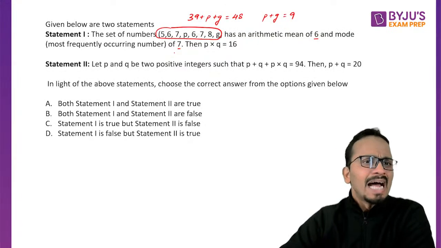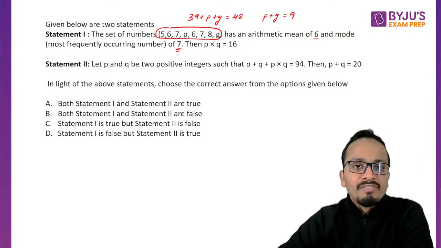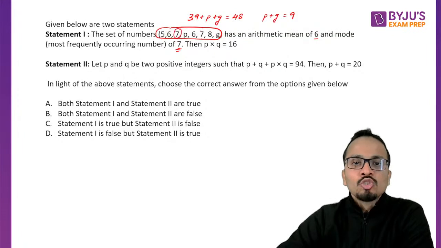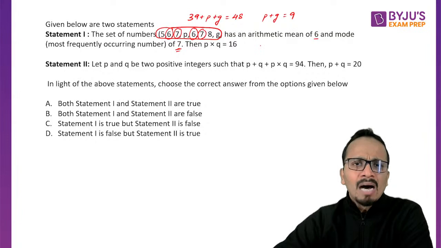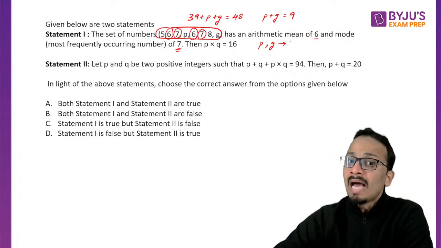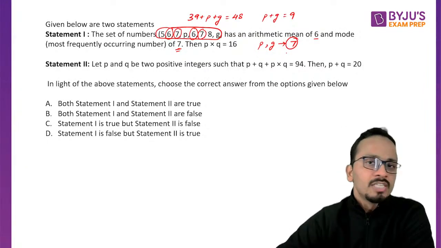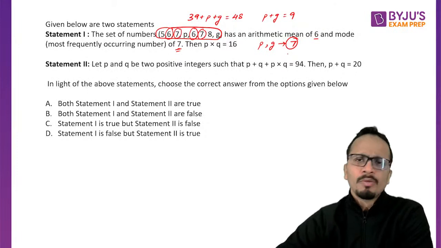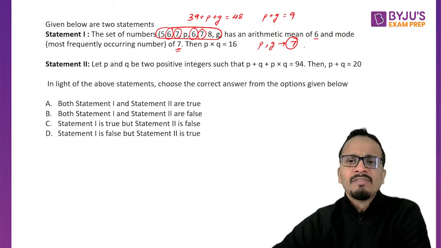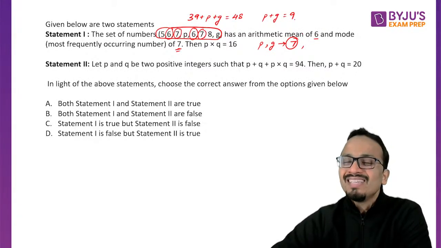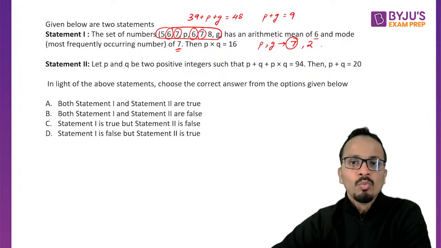Now they are telling us that the mode, the highest occurring number, is 7. Now 7 is occurring twice, 6 is also occurring twice. So can I say that among P and G, one of them has to be 7. Then only 7 will become the mode of this data. Otherwise 7 will not be the mode. So if one of them is 7, the other number will be 9 minus 7, that is 2. All right. So the other number will be 2.